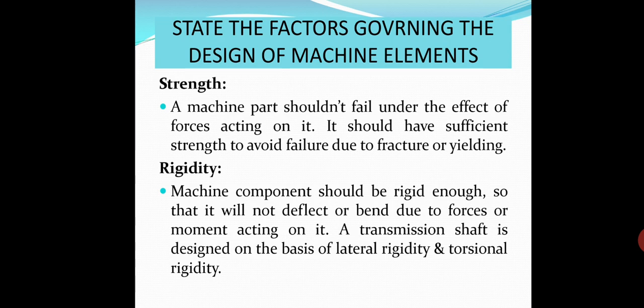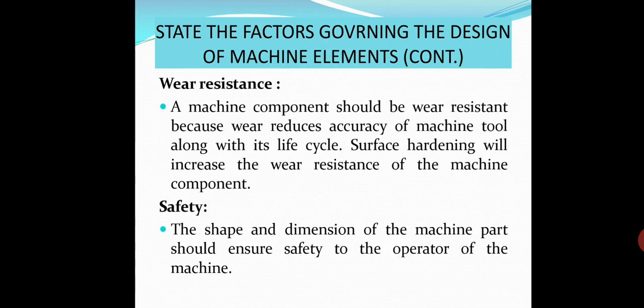Next is rigidity. Rigidity is related with stiffness. Machine component should be rigid enough so that it will not deflect or bend due to forces or moment acting on it. A transmission shaft is designed on the basis of lateral rigidity and torsional rigidity.